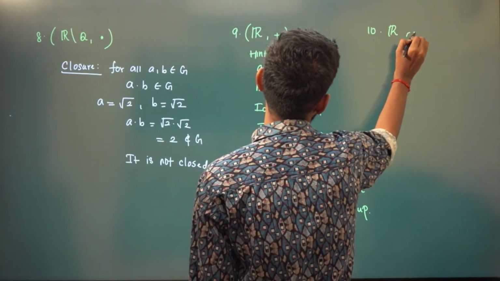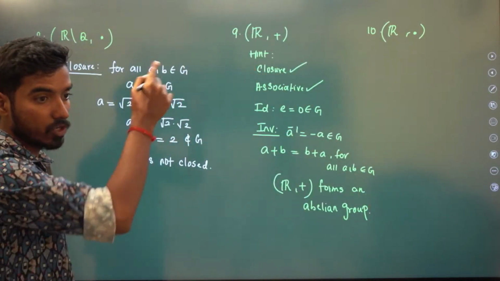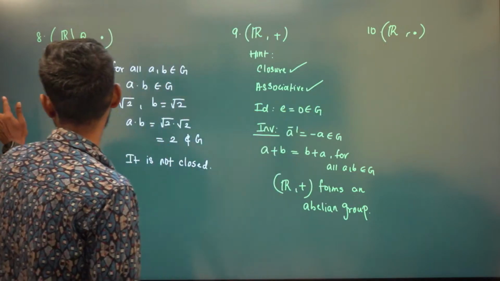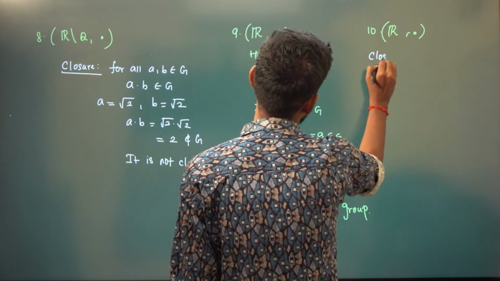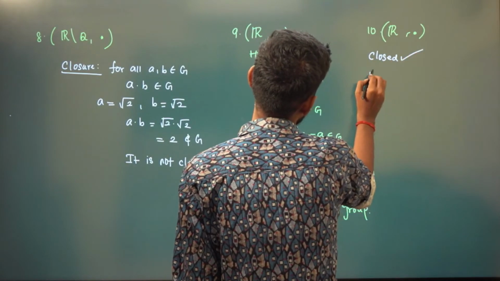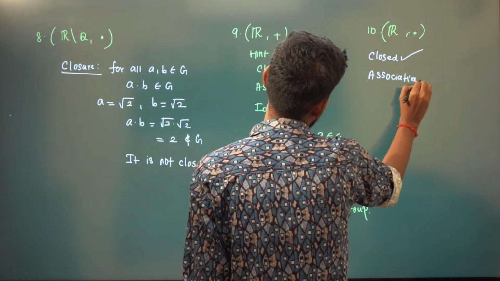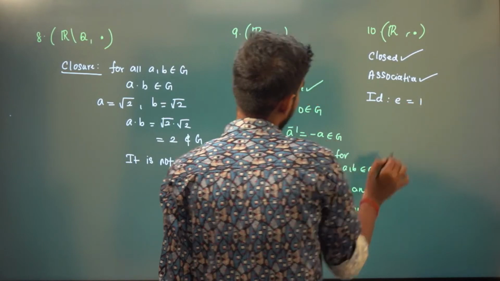And similarly, what about real numbers with respect to multiplication? Again, 0 is the only element that will be troubling here. It is closed. It is associative, and the identity element is E equal to 1.